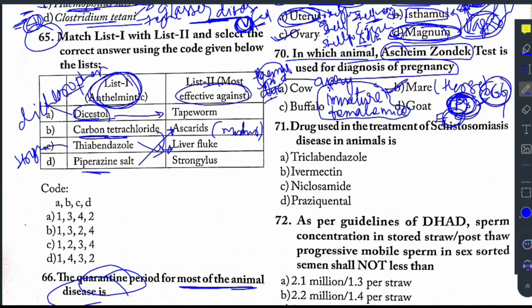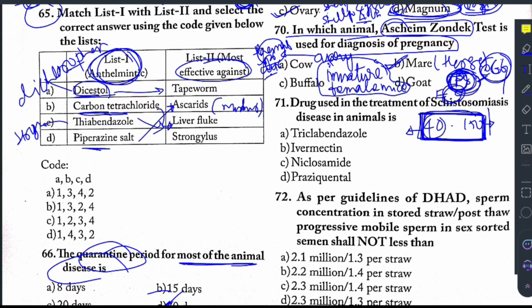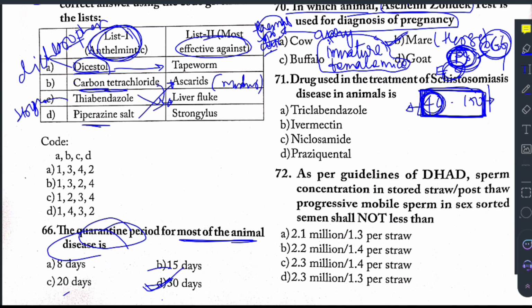Because it is secreted from the endometrial cups, before 40 and after 150 days, this result is not accurately predicted. That means there is a high probability of a negative result if we conduct this test before 40 days of pregnancy and after 150 days of pregnancy. Because before 40 days there is very little eCG, and after 150 days the amount of eCG starts decreasing. Therefore the best days for conducting this test are between 40 to 80 or even 90 days. Between these days the test will give its best result. So this is about the AZ test.